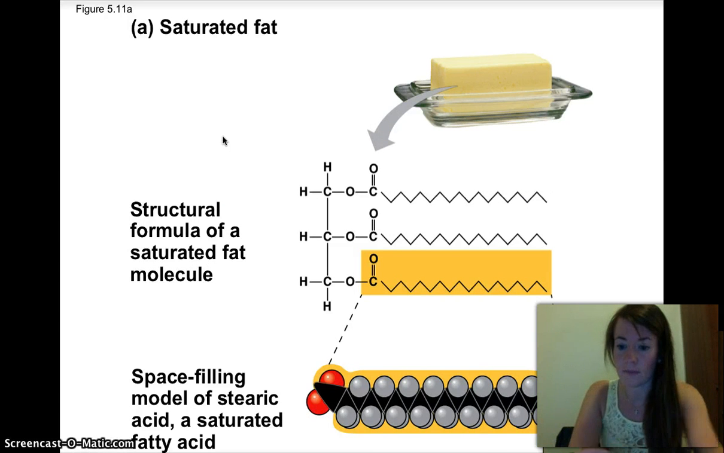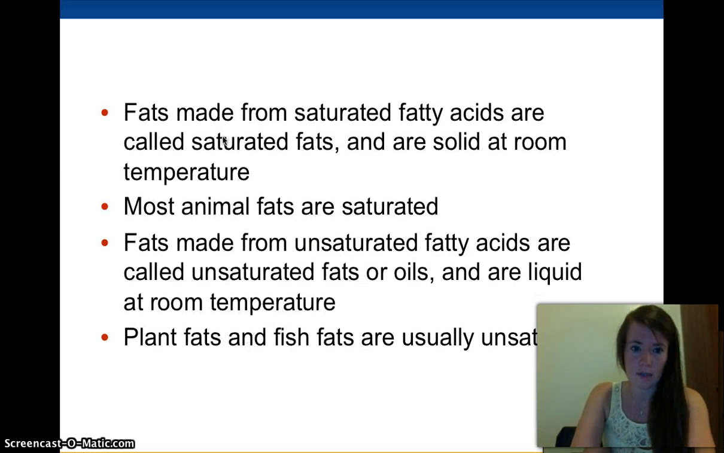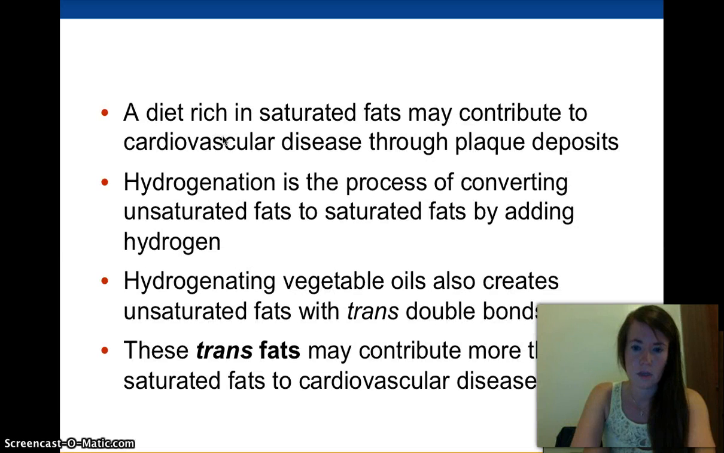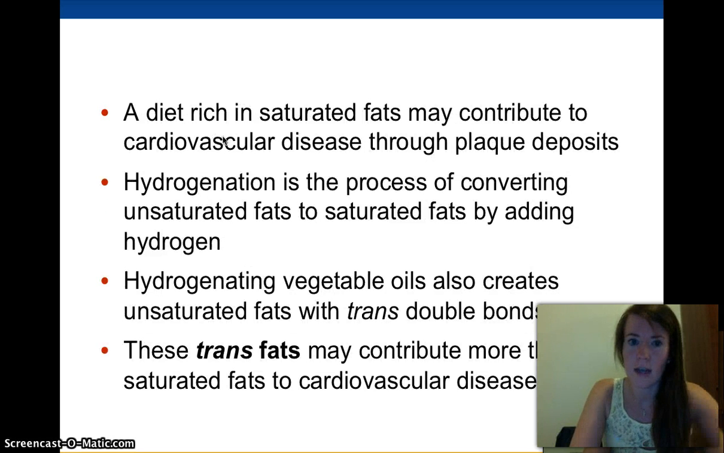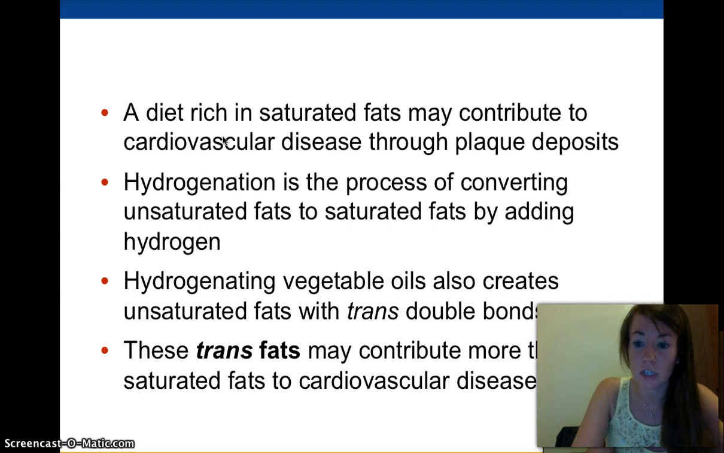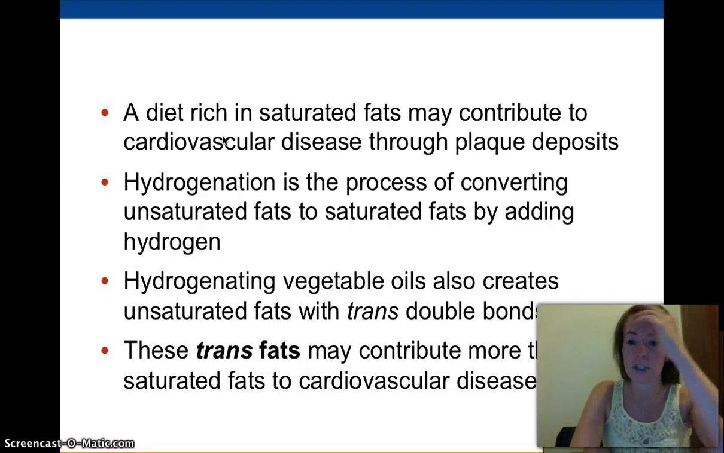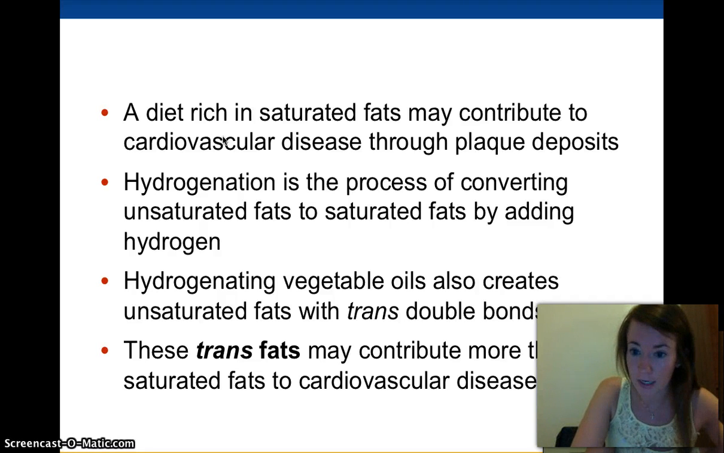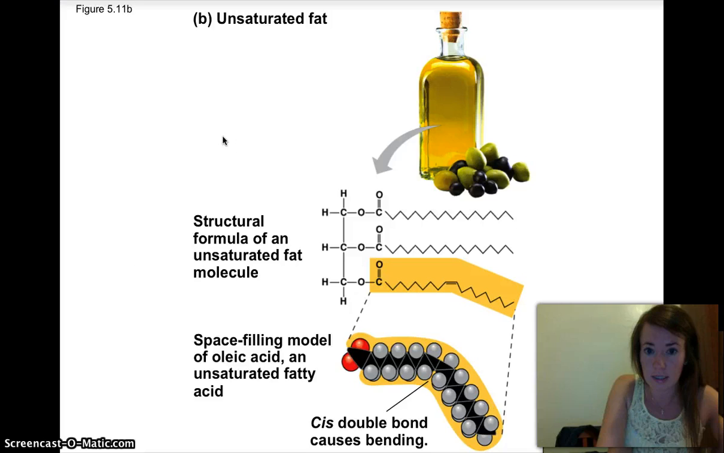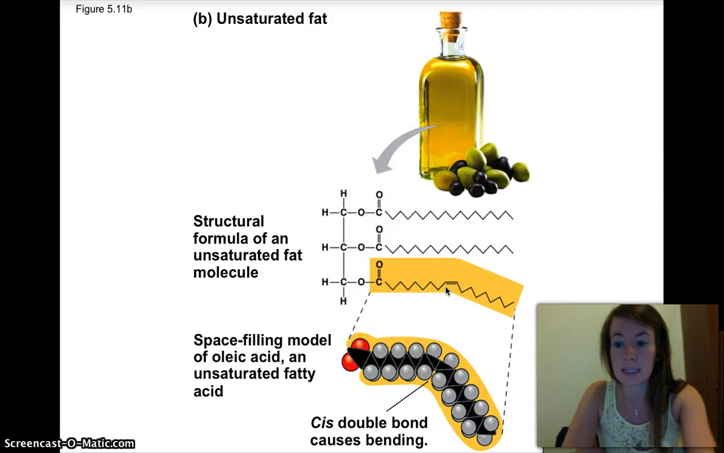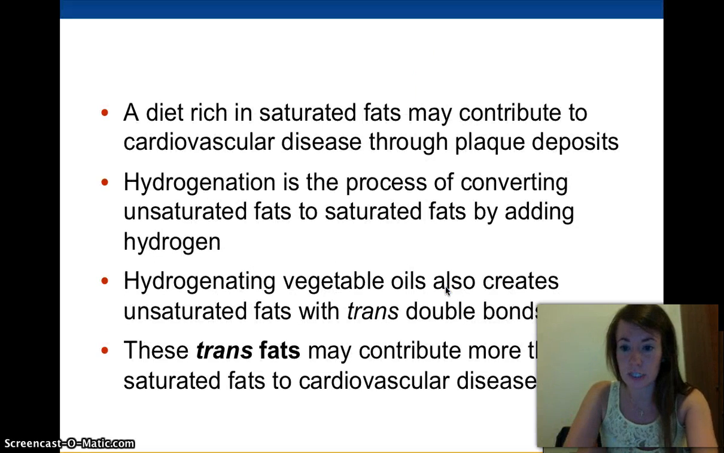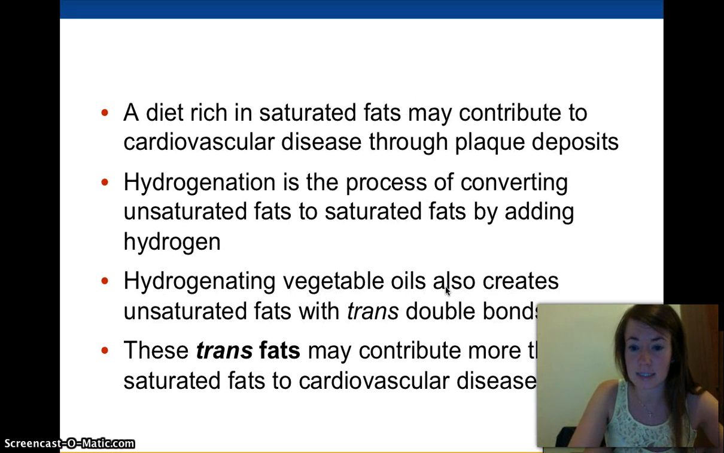If you've ever heard of the term hydrogenated. Also, fish fat is unsaturated. Okay, so hydrogenation, if you've ever heard of anything being hydrogenated, is the process of adding extra hydrogens to an unsaturated bond. So right here, if I take this and I throw extra hydrogens in there, get rid of that double bond, now it's suddenly saturated. So that's what hydrogenation is, adding the extra hydrogens to make it saturated.